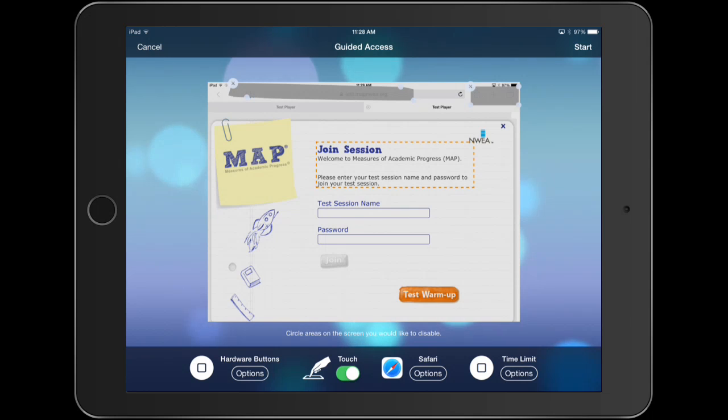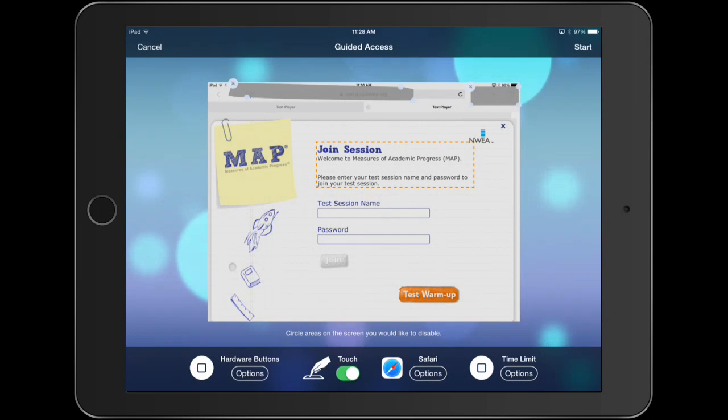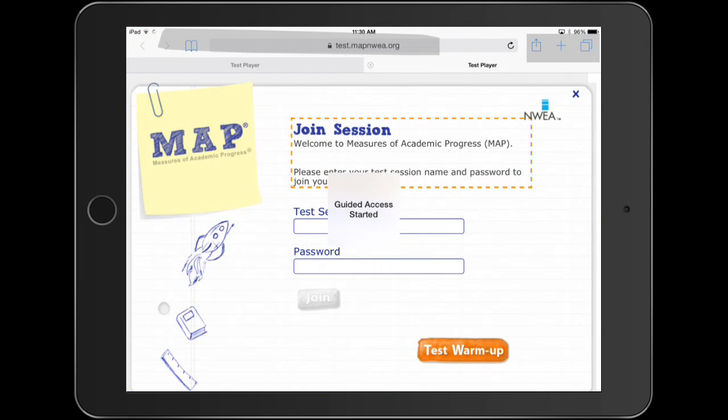Now, go to the bottom of your screen to the area labeled Hardware Buttons and tap Options. Turn the motion off so that your screen will not shift to portrait during testing. Tap on Start. This shows guided access is on and you are ready to join the testing session.